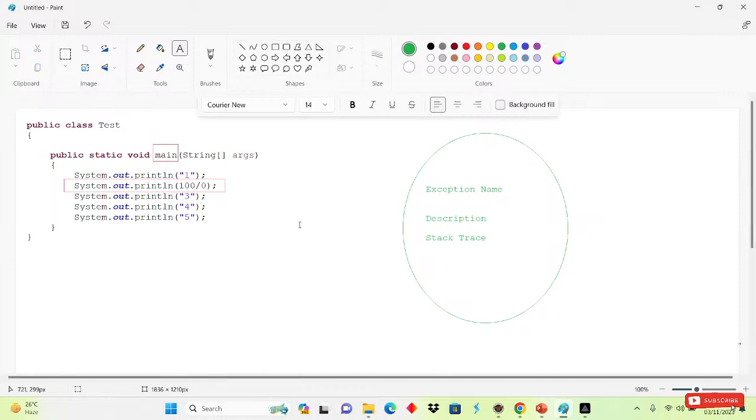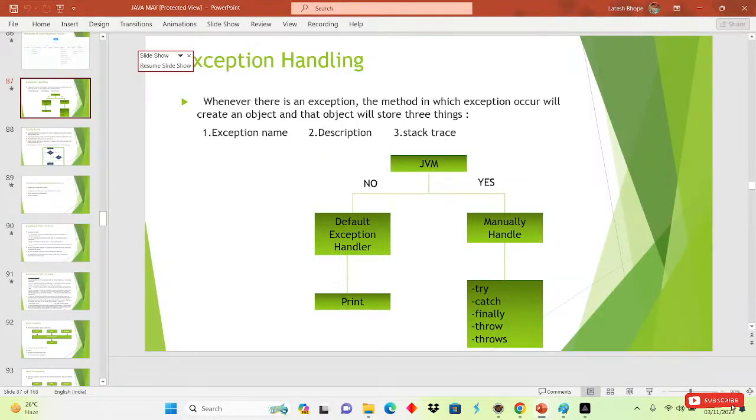After that, what will the JVM do? The JVM will ask whichever method has the exception: do you handle the exception or not? The JVM will ask this main method, do you handle the exception or not?